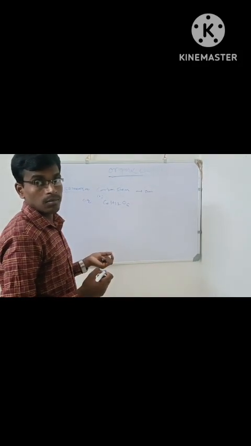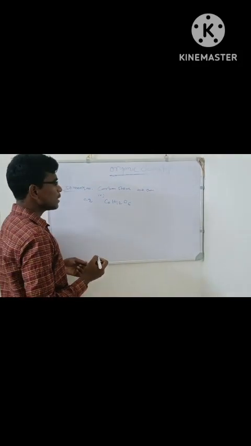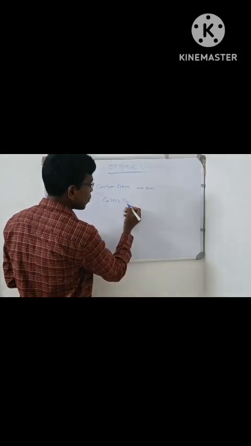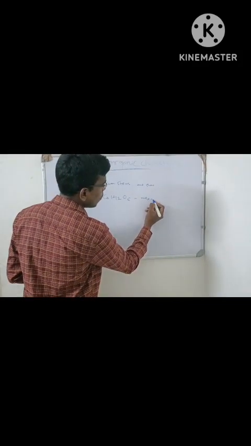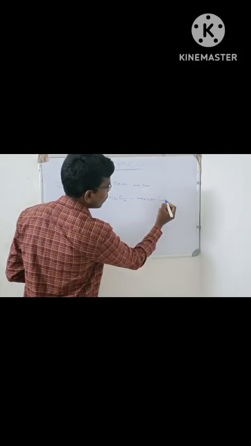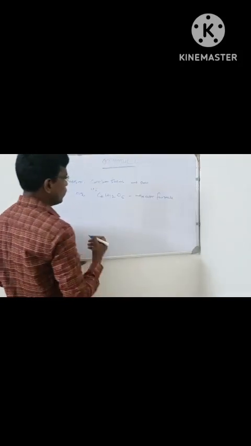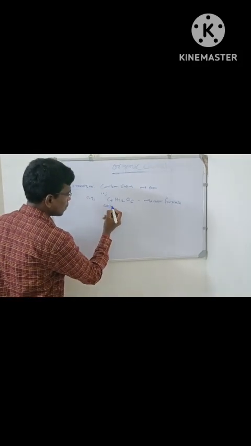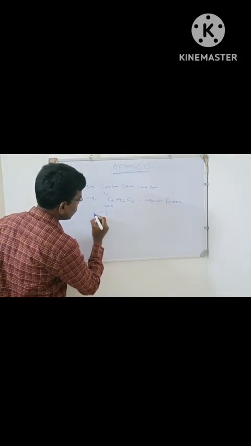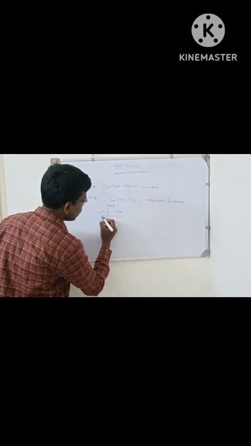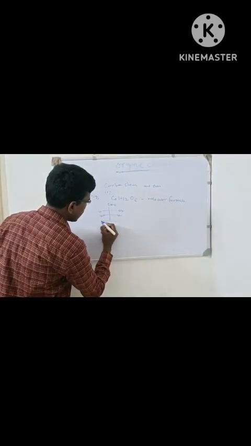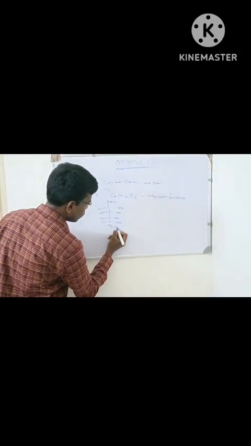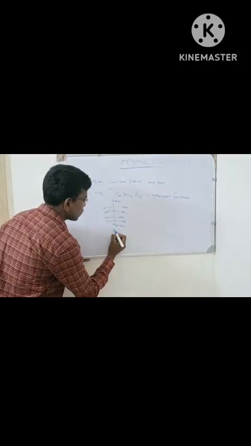If we represent it in Fischer projection, it will look like this. Molecular formula of glucose, fructose, molecular formula. Now if we represent it in Fischer projection, the structure of glucose would look like CHO, H OH, OH, H OH, H OH, CH2OH. Okay, this is glucose.